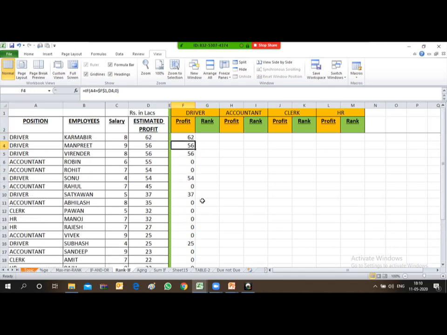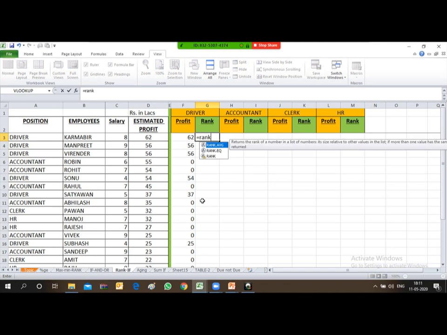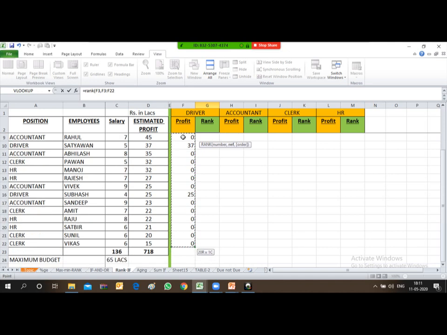So now what I need to do, I need to rank this profit which each and every position has derived or is expected to achieve. So apply the RANK formula simply. Rank, then start bracket. I will have to provide the number. So the number is 62. Put comma, provide the range which we have just seen, and now close the bracket.